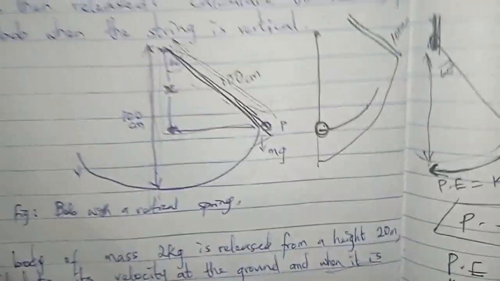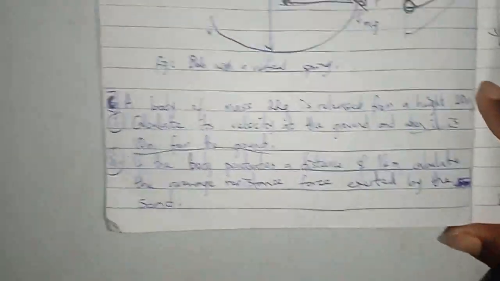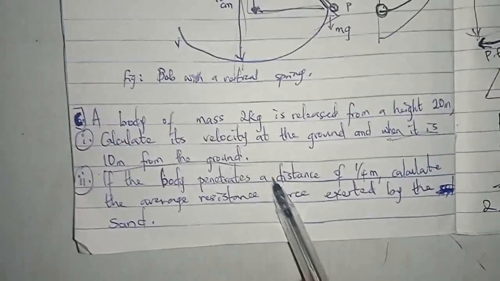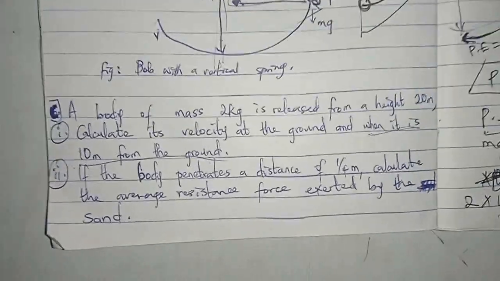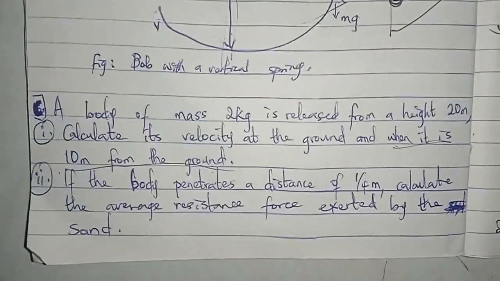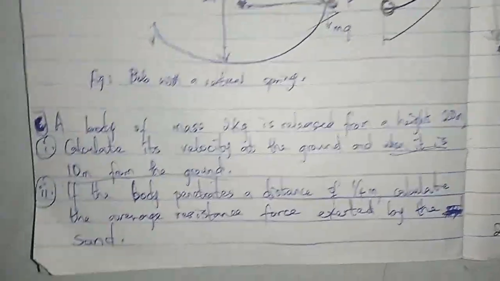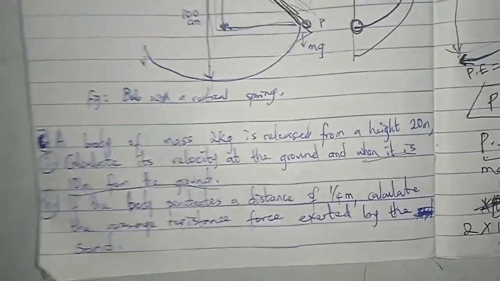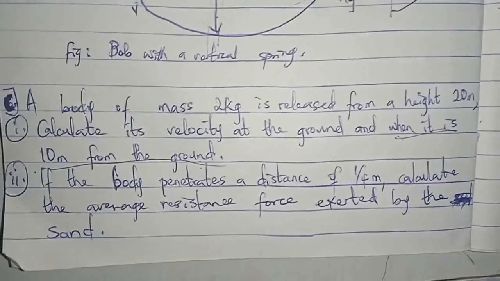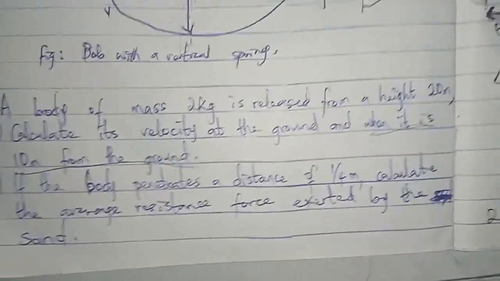Let's look at the last part. It says, if the body penetrates a distance of 1/4 meter, calculate the average resistance force.